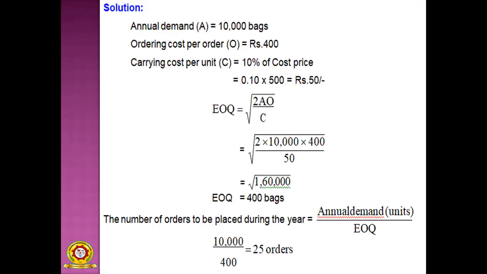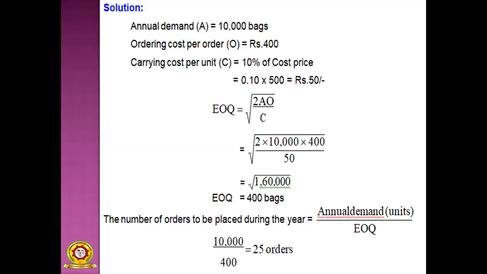So the number of orders to be placed during the year equals annual demand in units by EOQ. So 10,000 by 400 equals 25 orders. This is very, very important while placing an order for raw materials. It is very useful for the stores manager, those who are maintaining the stock.